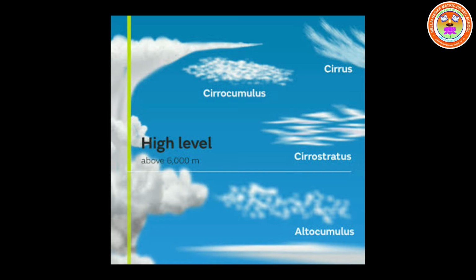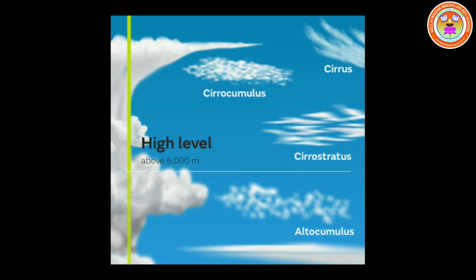Next, cirrocumulus, the second one. You can see the screen. White patched, sheet or layer-like clouds, composed of ice crystals.